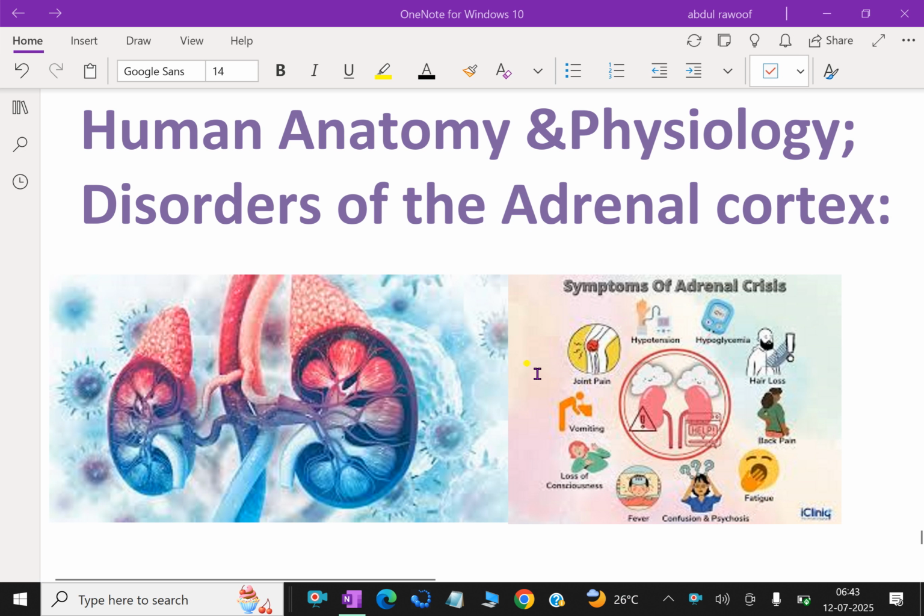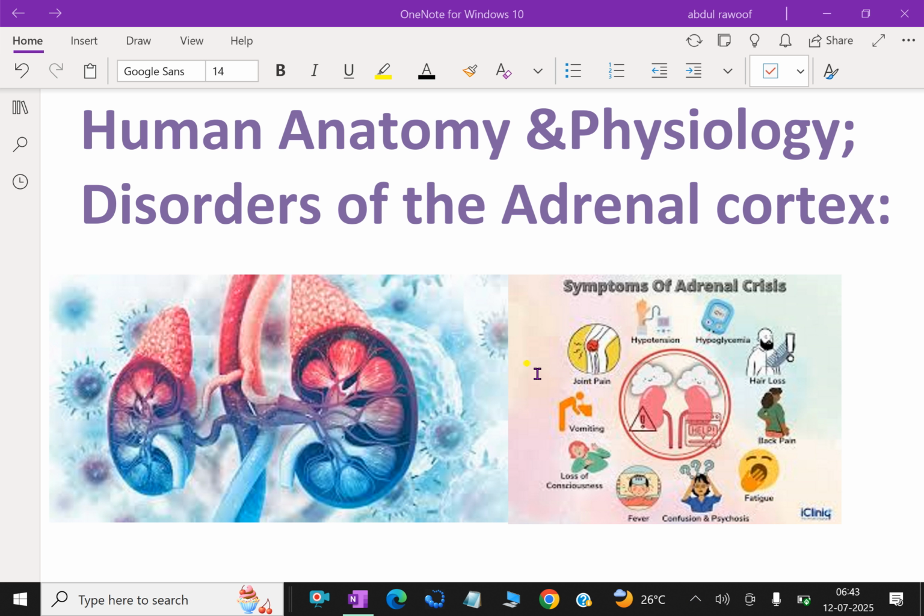In human anatomy and physiology, let us discuss disorders of the adrenal cortex. Adrenal gland disorders occur when your adrenal glands make too much or too little hormone. Types of adrenal gland disorders include Addison's disease and Cushing syndrome. Symptoms vary widely depending on the specific conditions. Early diagnosis and treatment can help you manage these potentially life-threatening disorders.